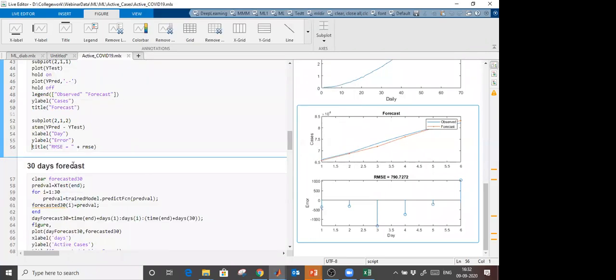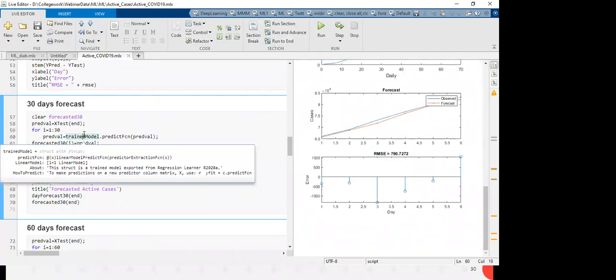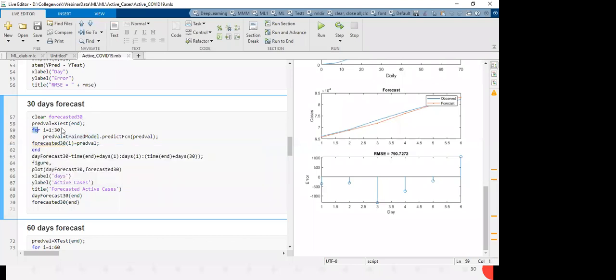Now for 30 days forecasting, I have data till 25th of May, add 30 more days, and what will be the forecasted value. So very simple, you can run the loop from 1 to 30, predict, provide this predicted input here in this function.